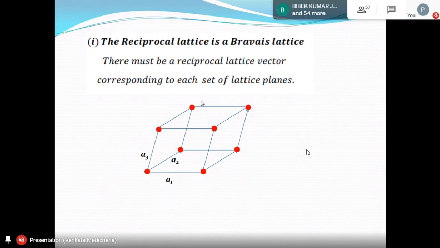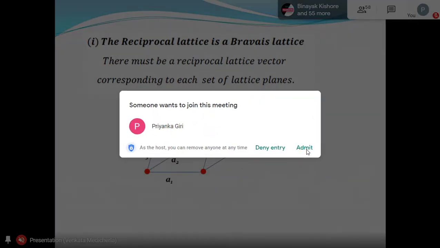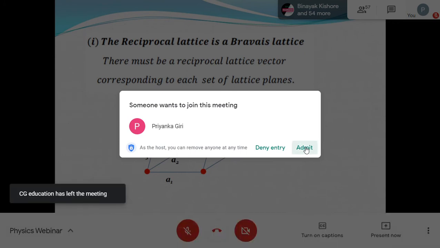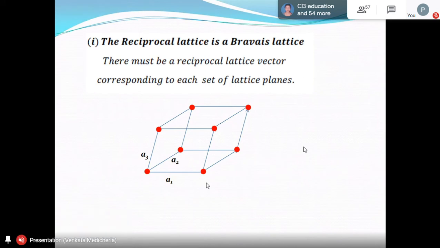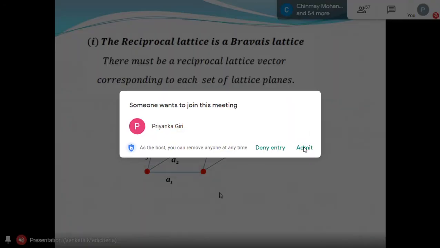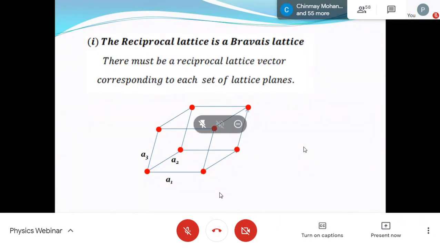Now, we have come to an understanding that if you have a set of planes, there must be a reciprocal lattice vector perpendicular to it, right? Now let us see what different planes we can define for this primitive cell. Suppose I have a plane a1, a2. Yes, there are two vectors a1 and a2, and I can define a plane comprised of a1 and a2. I can also define the a2, a3 plane and the a3, a1 plane. So three different planes I can immediately define from the primitive cell. Suppose I take the a1, a2 plane or the a2, a3 plane, whatever. Let us take the a2, a3 plane.